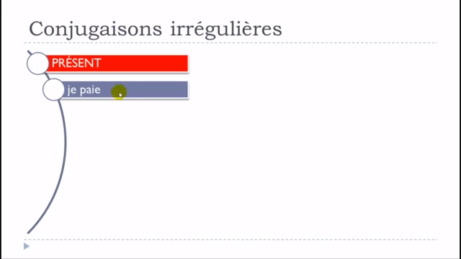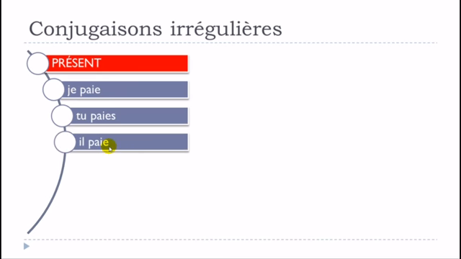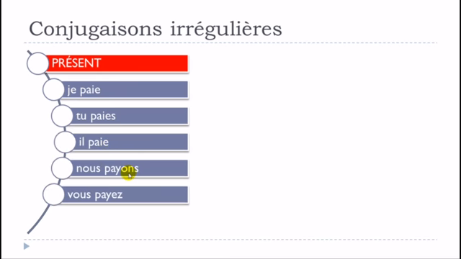So je paie, tu paies, il paie, nous payons, vous payez, ils paient. All right. So what you can see is that this Y actually disappears and is replaced by this I. So it does concern the je, tu, il. For nous and vous, you can see that the Y is still here, so it's not a problem. It follows the normal rule of conjugation for verbs of the first group.